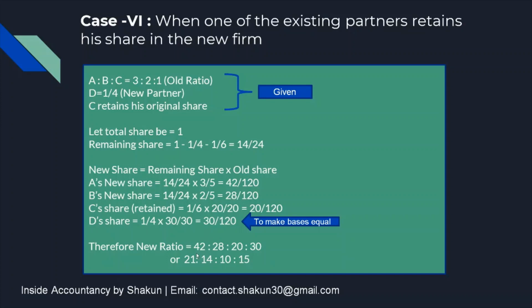Now we can also take any common divisor and reduce it further. So I've divided it by 2. So 21 is to 14 is to 10 is to 15. This is our new ratio. So in this case, this one is similar to case 1, the only difference being that instead of only subtracting the new partner's share, we have also subtracted the share of the partner who is going to retain his share.